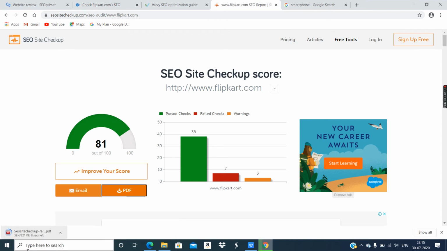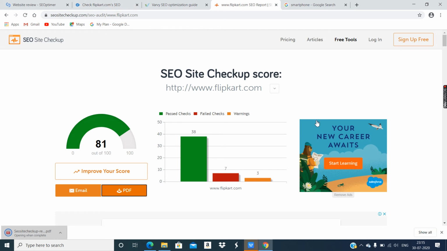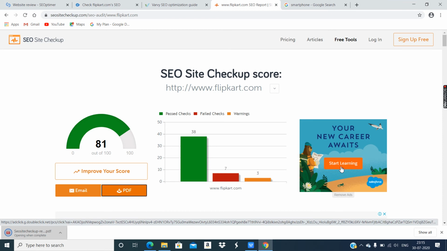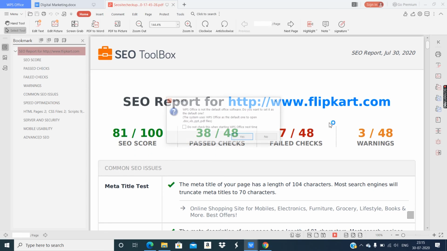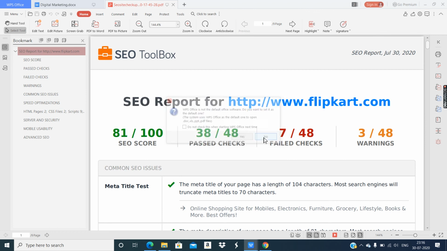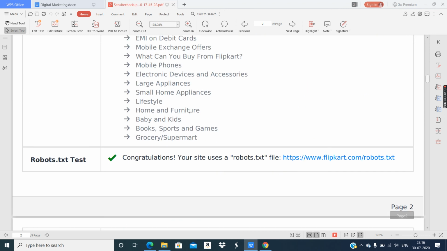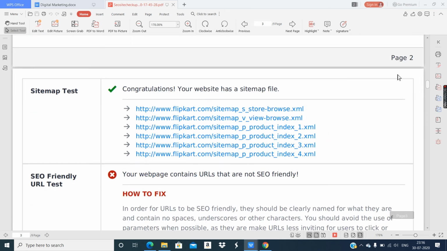And oh, SEO Site Checkup gives a PDF download. See, the PDF has downloaded. Very nice. Let's open and see. What is this? This is an advertisement, a display advertisement. Wow, this website is great.